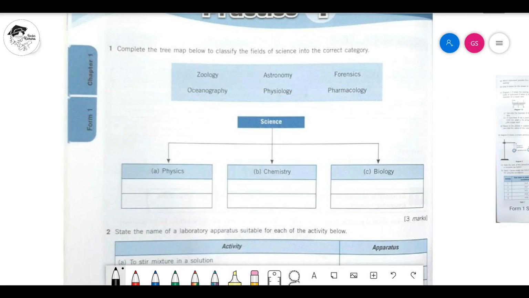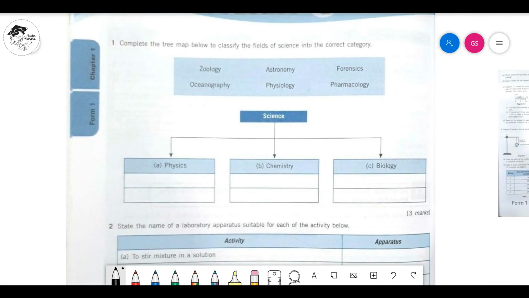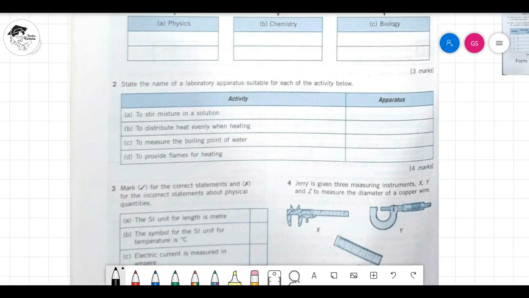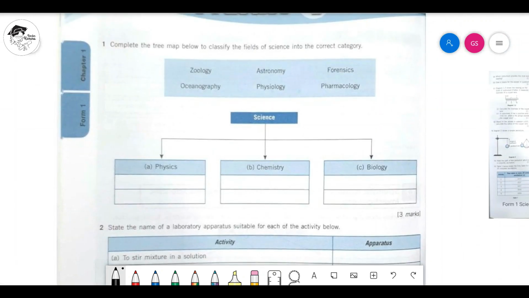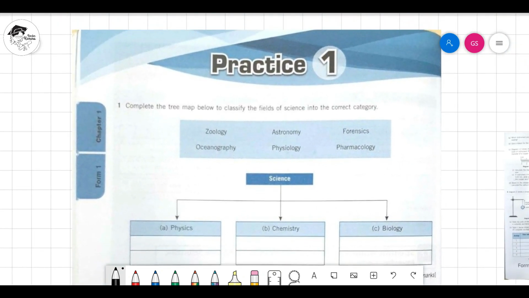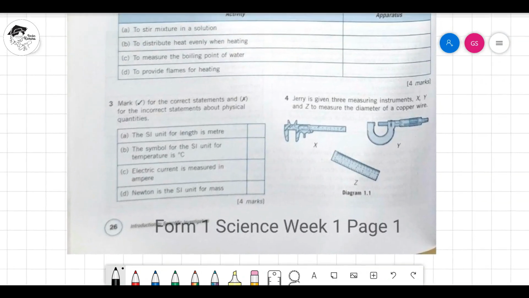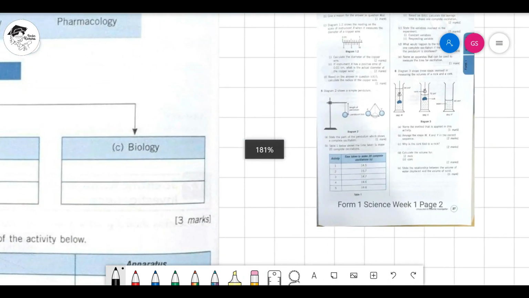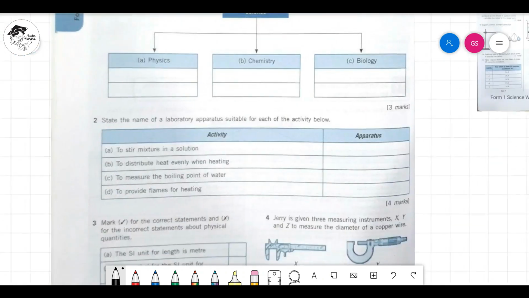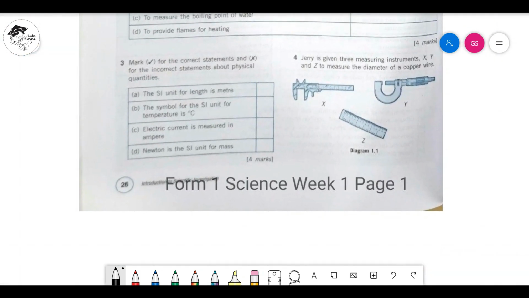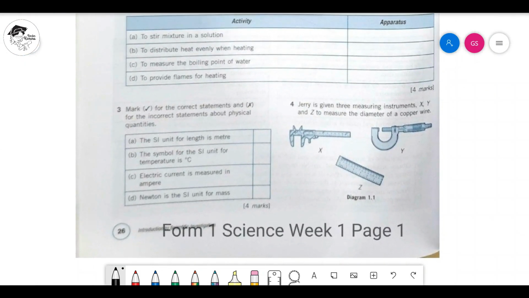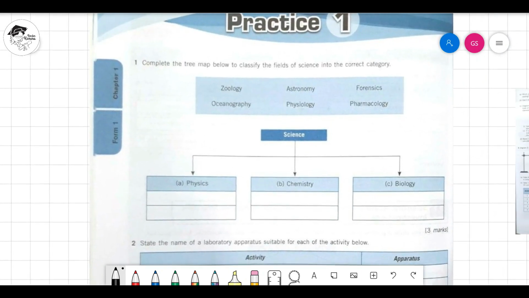Today we'll be looking at your exercises that I've sent you through WhatsApp that you do at home because of the virus. I hope you guys are all good, healthy, safe. So we will see what we can do at home. Go through some structure questions and then some of our experiments later in page 2. This is just to revise for your chapter 1 now, because chapter 2 was still in the middle of it in class, so we'll only look at chapter 1 revision. After that, then we'll look at chapter 2.